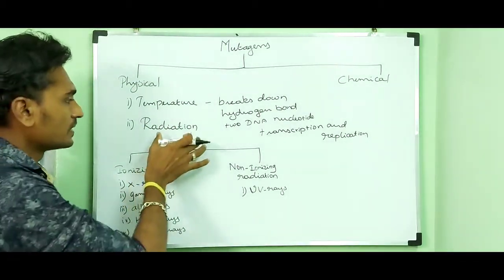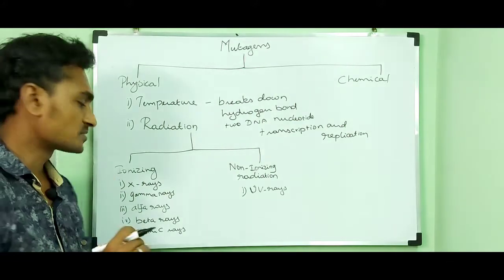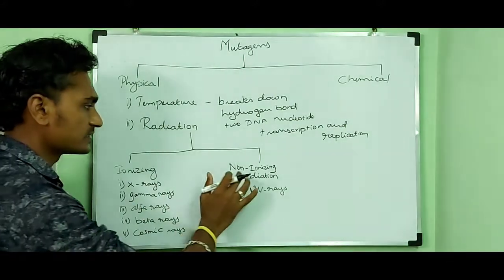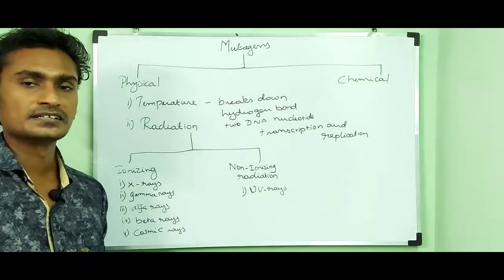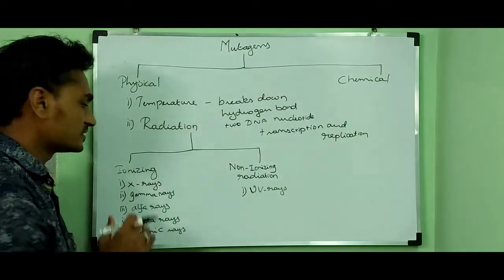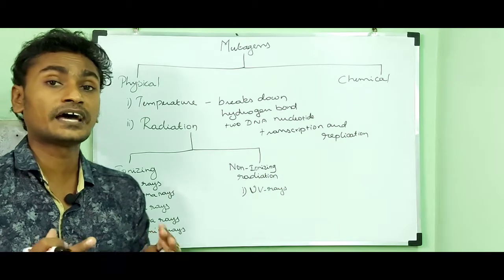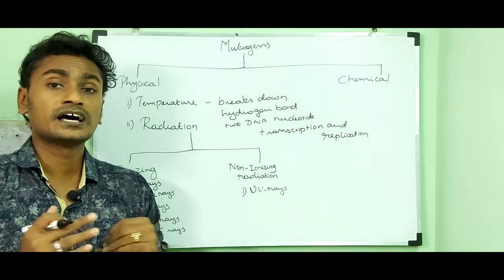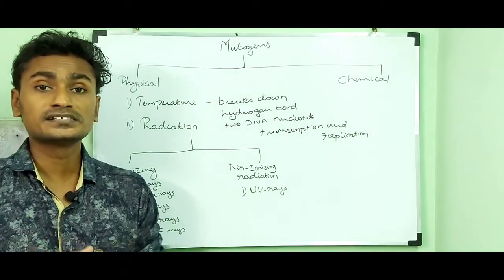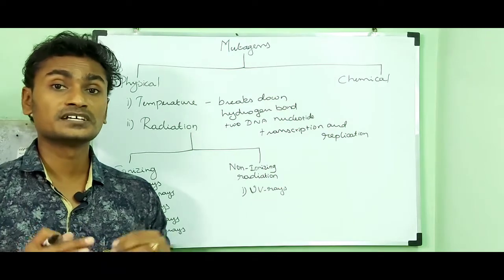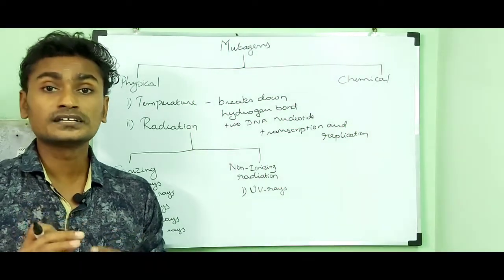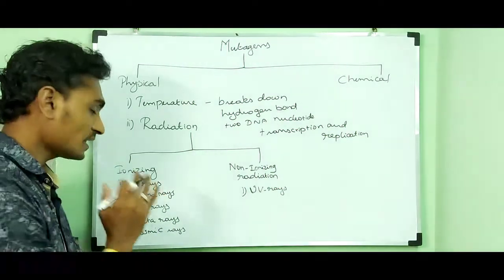Then radiation. There are two types of radiation: ionizing radiation and non-ionizing radiation. Ionizing radiation has a shorter wavelength and high energy, enough to ionize electrons from the atom.